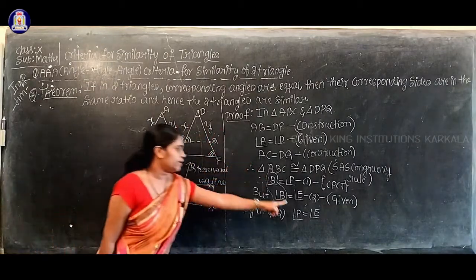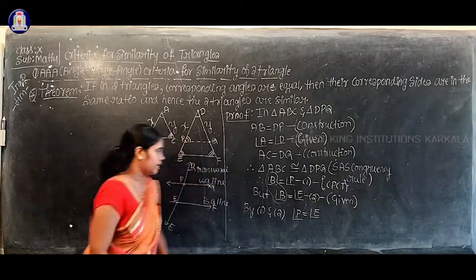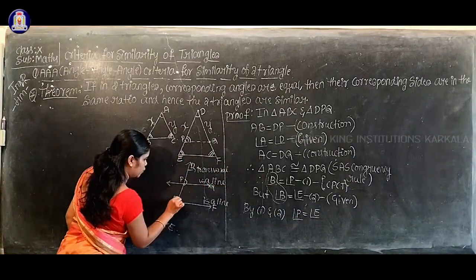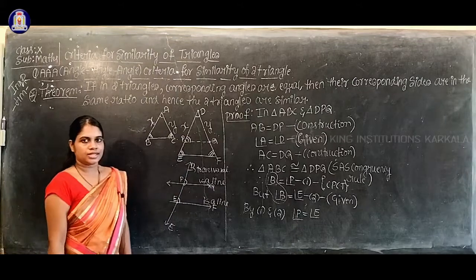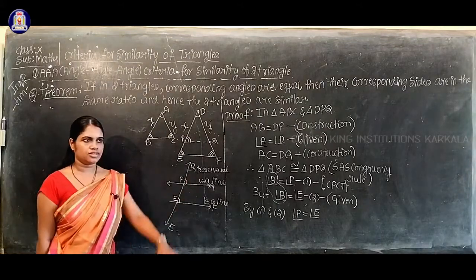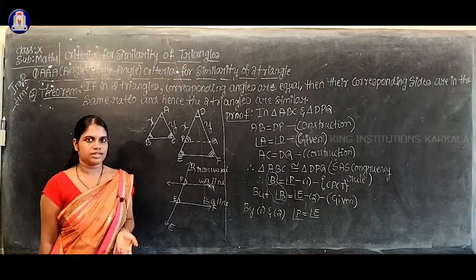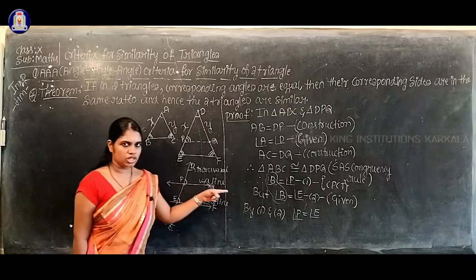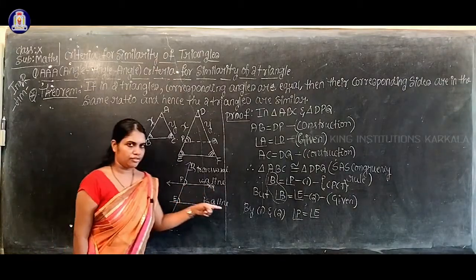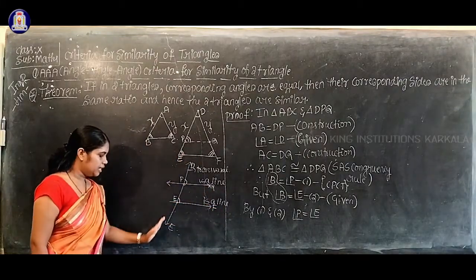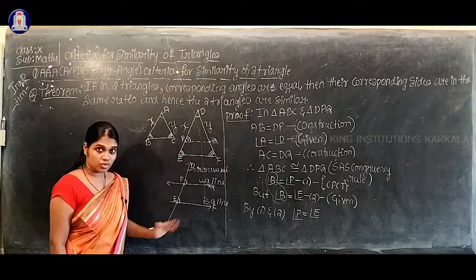Also we proved that angle P is equal to angle E. You already studied this in your 9th standard. PQ is one line, EF is also one line, DE is a transversal.